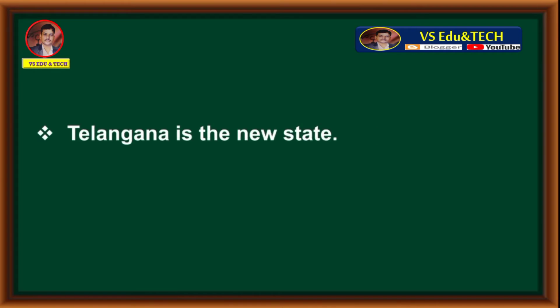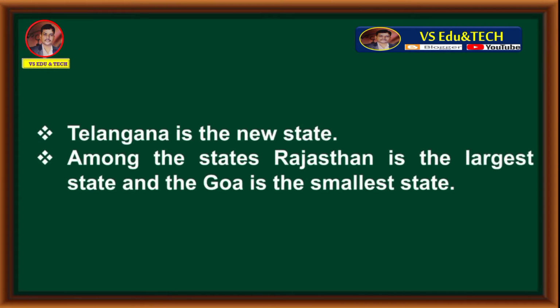Telangana is the new state. Among the states, Rajasthan is the largest state and Goa is the smallest state. These are all about the administrative divisions of India. Let's move to question number 3.